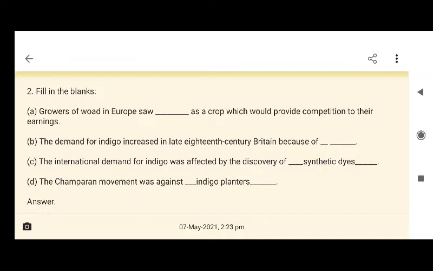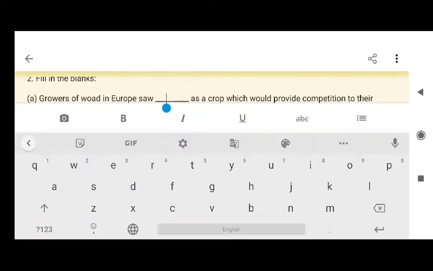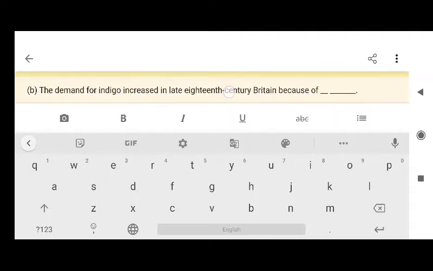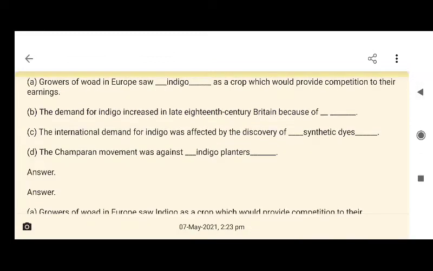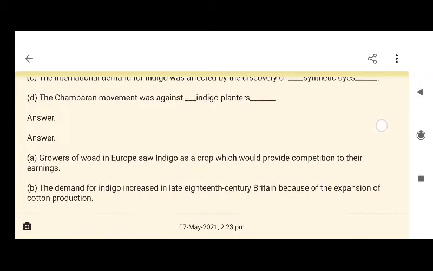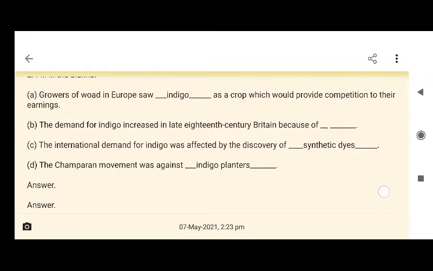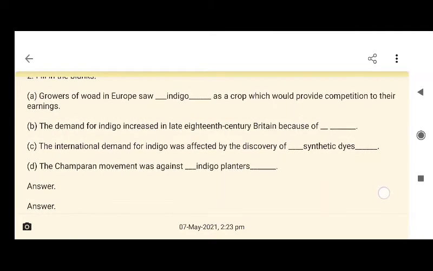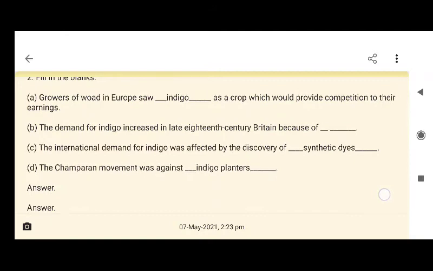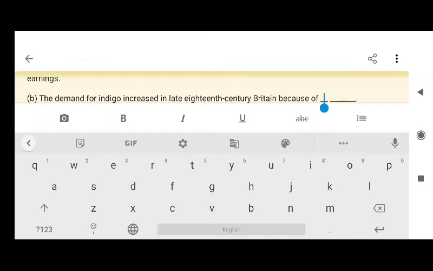Fill in the blanks. First, growers of woad in Europe saw indigo as a crop which would provide competition to their earnings. Here the answer will be indigo. Second one is the demand for indigo increased in late 18th century Britain because of expansion of cotton production.